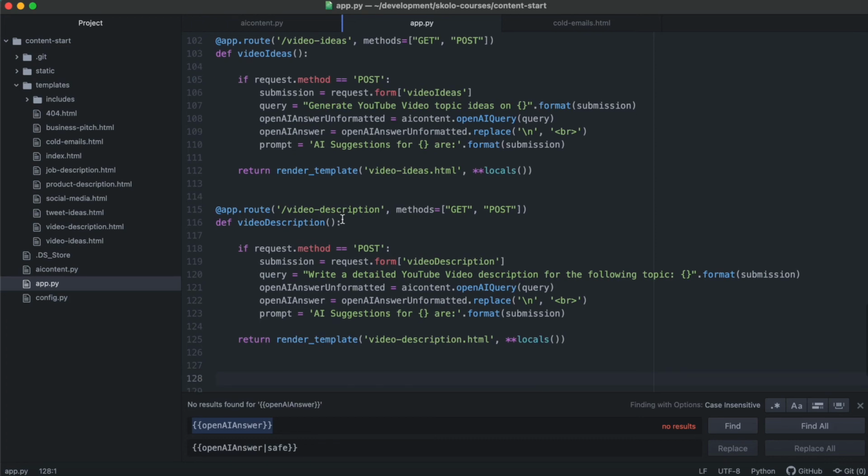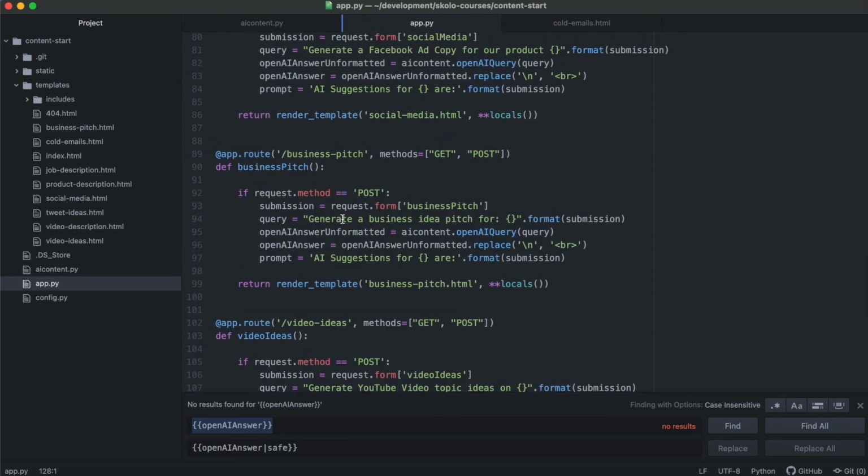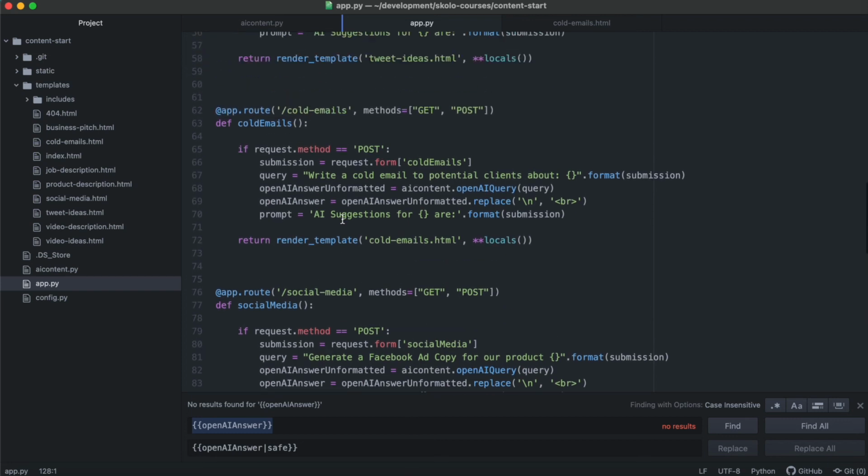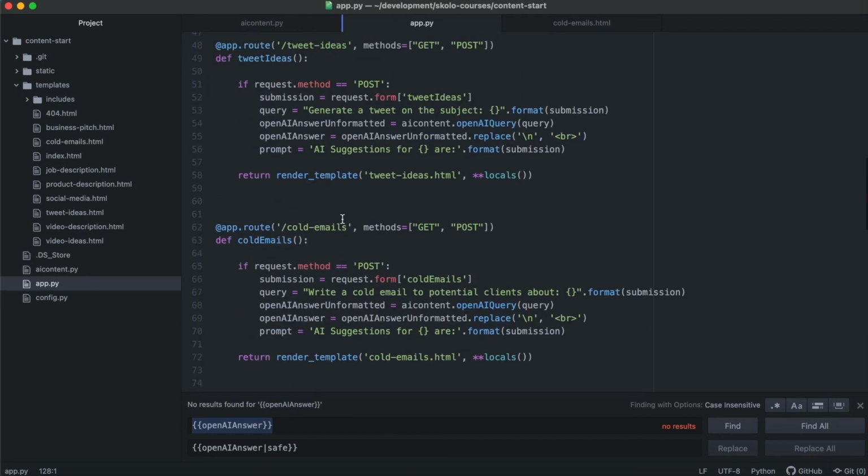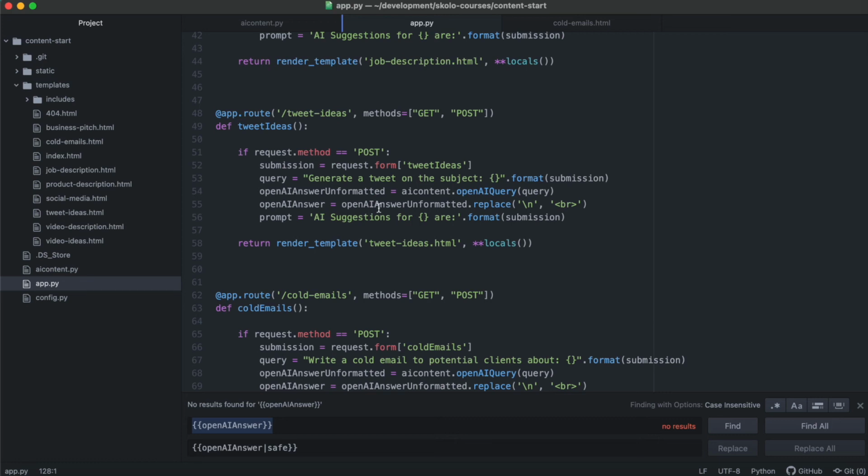Where's the tweet idea option? Let's actually do that. So cold emails, tweet ideas. Okay, so I'm going to do something very interesting here. I'm going to say that the submission is that, and then the query one. All right, and then we're not going to format anything. We're just going to say OpenAI answer is equal to that, because for the tweet I don't think I need all the extra spaces, is equal to query one.